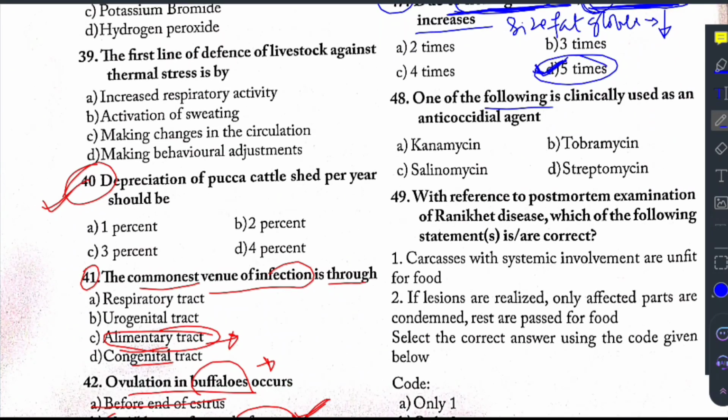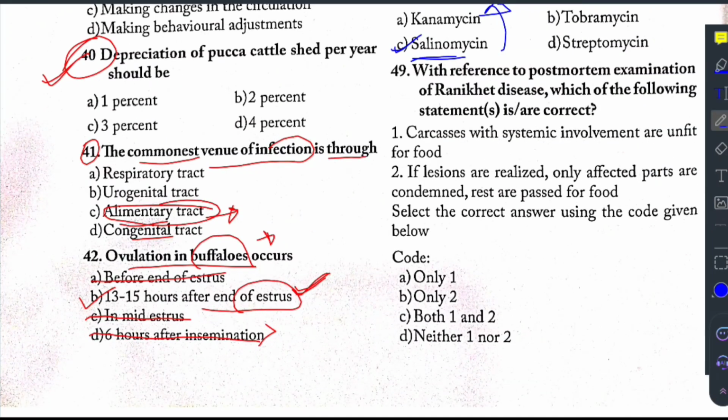Then, which one of the following is clinically used as an anticoccidial agent? Salinomycin also has the property of an anticoccidial agent. Then question 49 says, with reference to postmortem examination of a chronic disease, which is also called Newcastle disease, which of the following statements is correct?